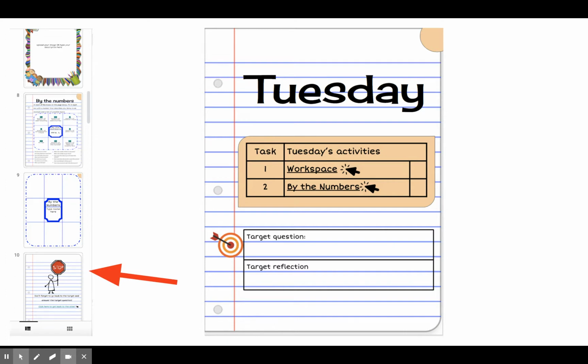I also want you to notice that there's a task list for Tuesday. You have 2 tasks. Sometimes that will be options. If it says options, it means you only have to choose 1 or 2 to do. But when it's tasks, that means you're required to do all of them. Notice that there's a box over to the side. That is where you're going to put an X when you've completed the task. Now, I don't check this. This is only for your own knowledge, but it is a way to keep track of how you're going to get things done.